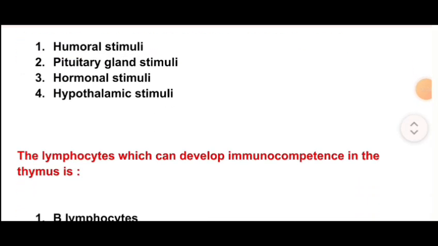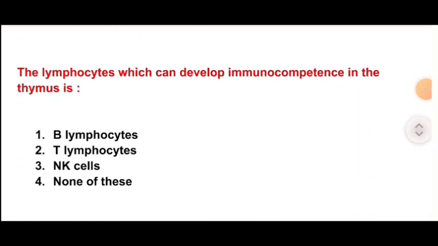Next question is, the lymphocytes which can develop immunocompetence in the thymus are B lymphocyte, T lymphocyte, NK cells, none of these. So the correct option is option number B, T lymphocytes.